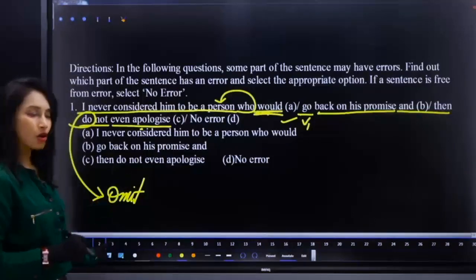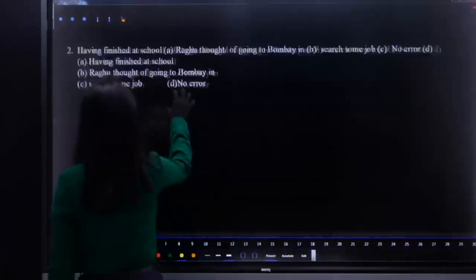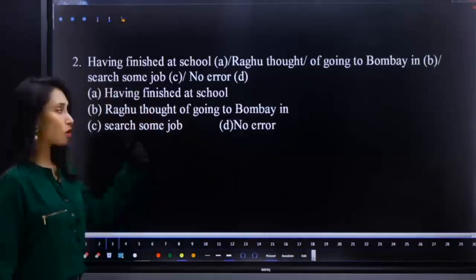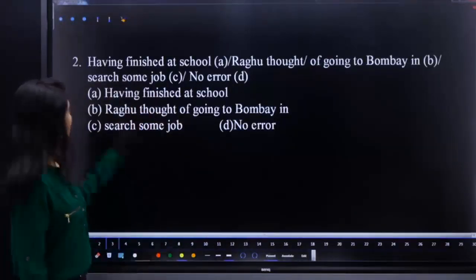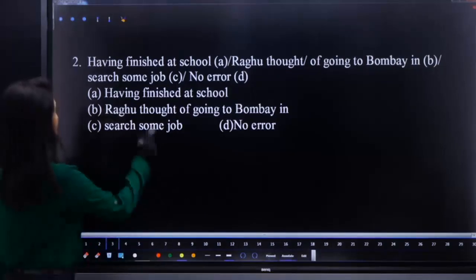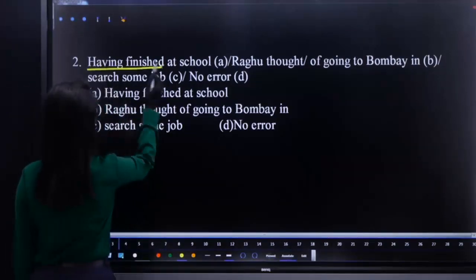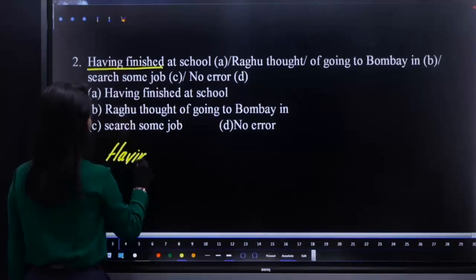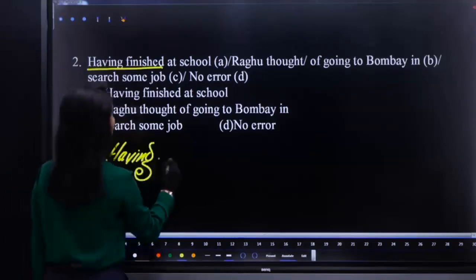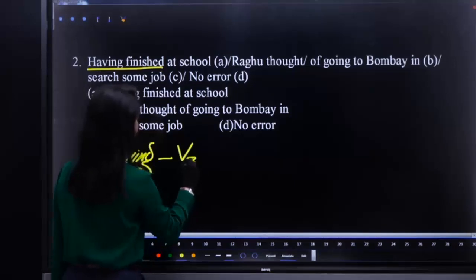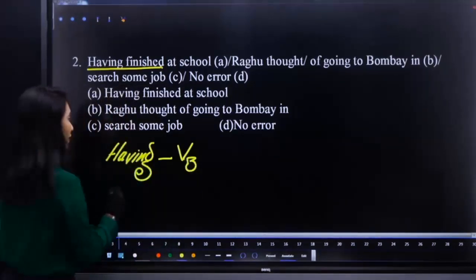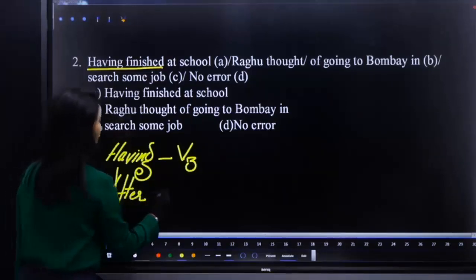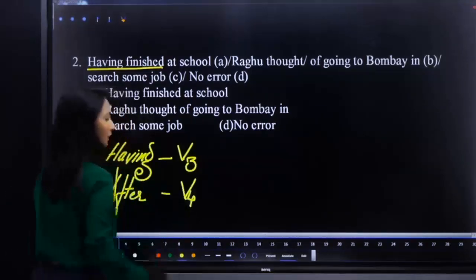So omit do. Number 2: Having finished at school, Raghu thought of going to Bombay in search some job. See, having finished. Remember, whenever a sentence starts with having, it is always followed by the past participle V3, whereas after the other form it is always followed by the present participle V4.